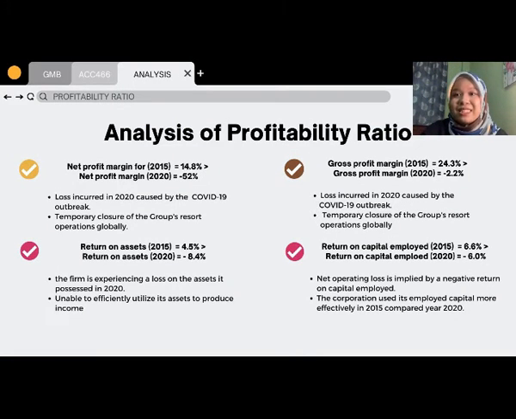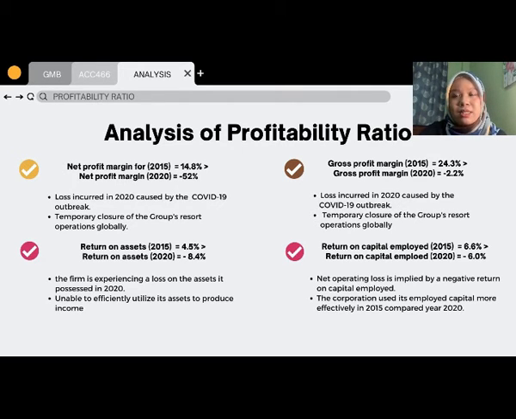So, what are the analyses behind all of these 4 elements that we have seen earlier? The net profit margin and gross profit margin for the year 2015 are way higher than the ones in 2020. Why?